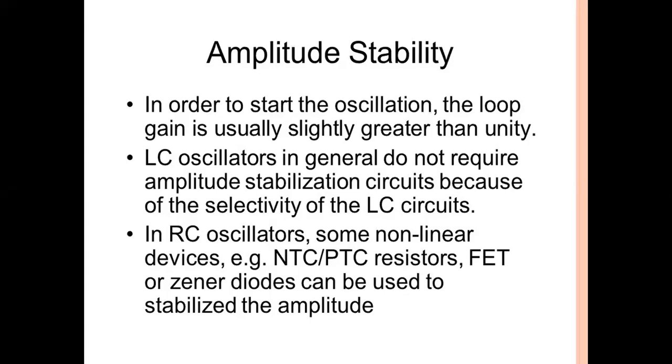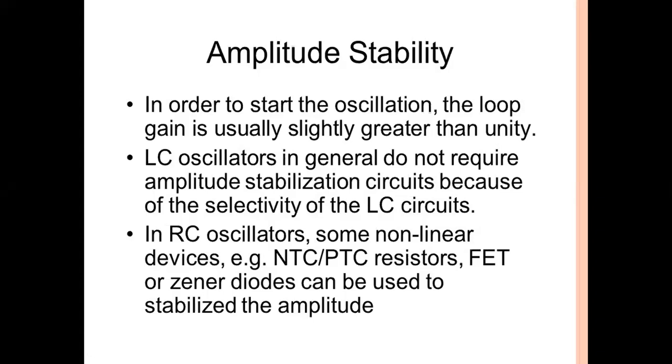But here the amplitude should be constant. That is, the gain of the basic amplifier A and the gain of the feedback network beta should be constant.